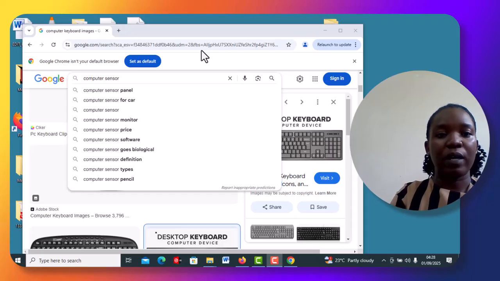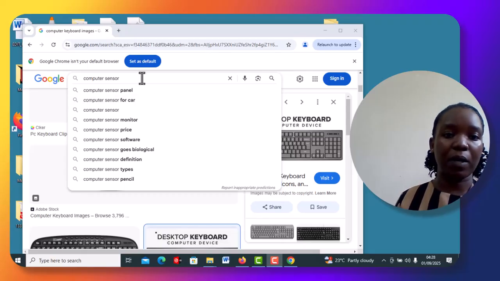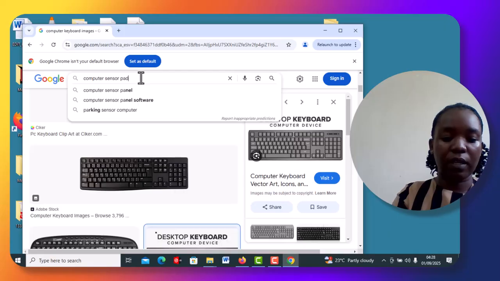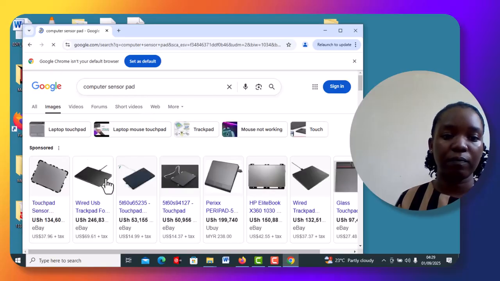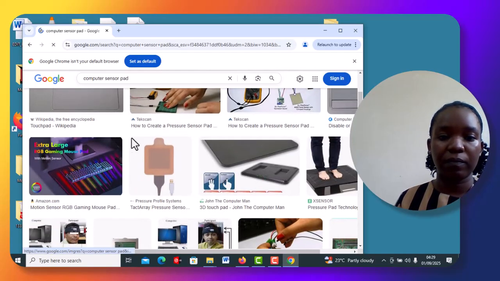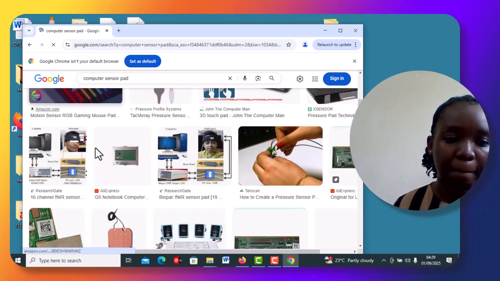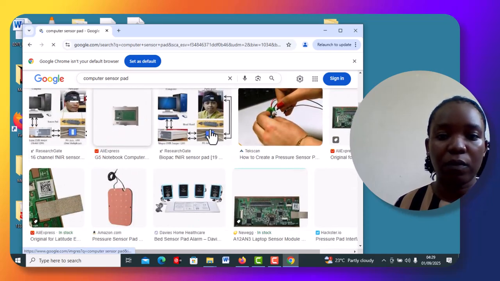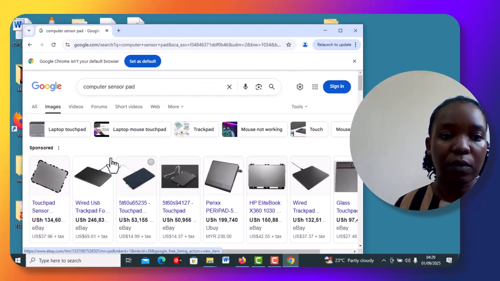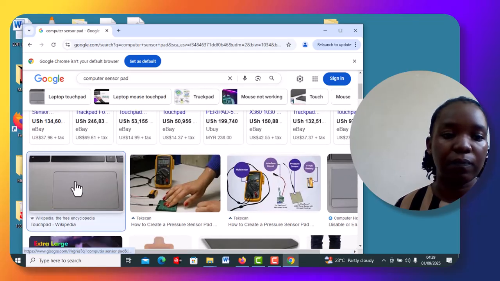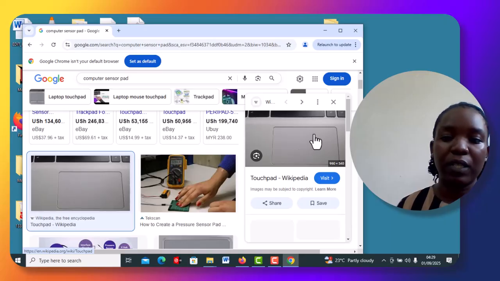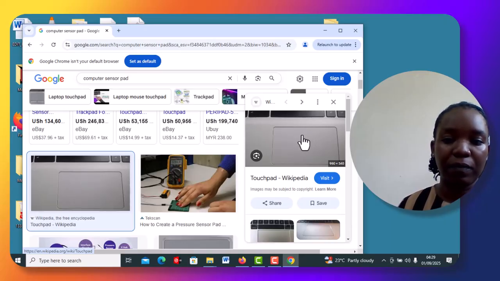On our laptops, we have what we call a computer sensor pad, which also works like a mouse. Okay, it helps you to navigate. Let me look for a basic one that is easy for you to understand. So usually it also has two buttons here.